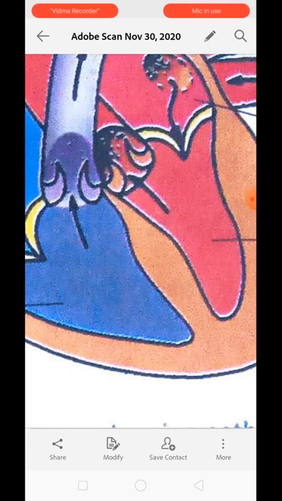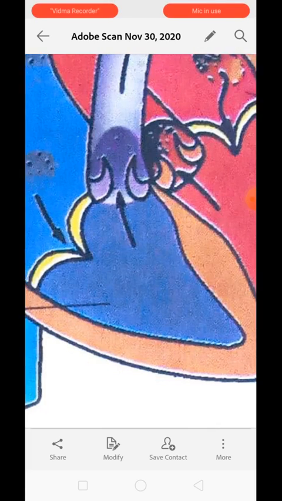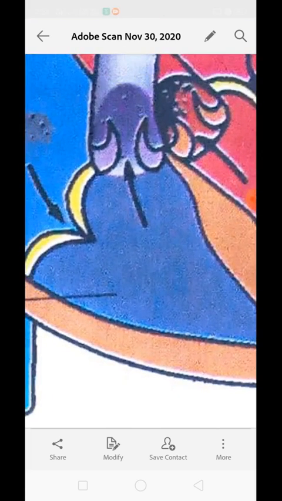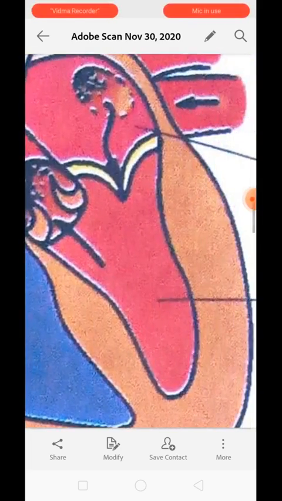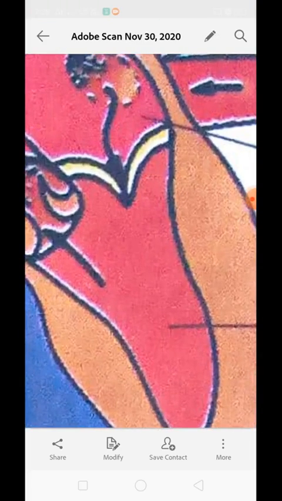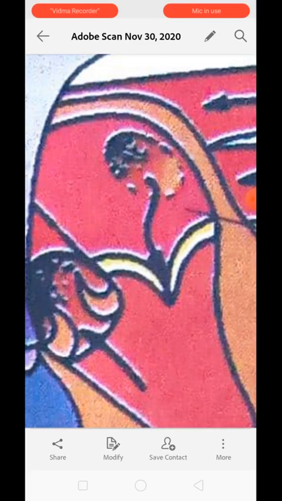The right ventricle receives deoxygenated blood from the right auricle, whereas the left ventricle receives oxygenated blood from the left auricle. Clear? Ventricles always receive blood from their respective auricle.